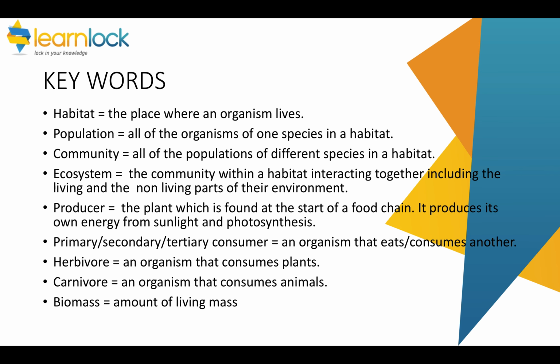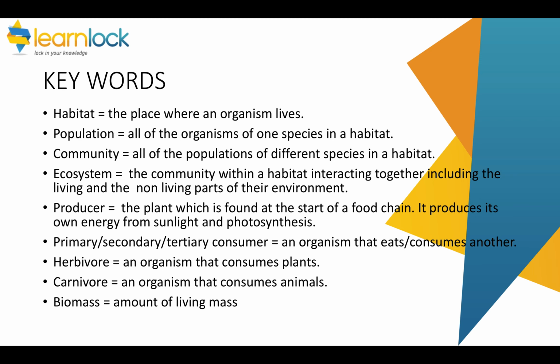Starting off with just some key words that we'll be talking about in this topic. It's important that you know what they mean. Habitat is a place where an organism lives. Population is the number of organisms of one species in a habitat. Community is all those populations of different species in a habitat. So what's an ecosystem? Well, the ecosystem is the community within a habitat interacting together, including the living and non-living parts of the environment. We'll come back to those parts later.